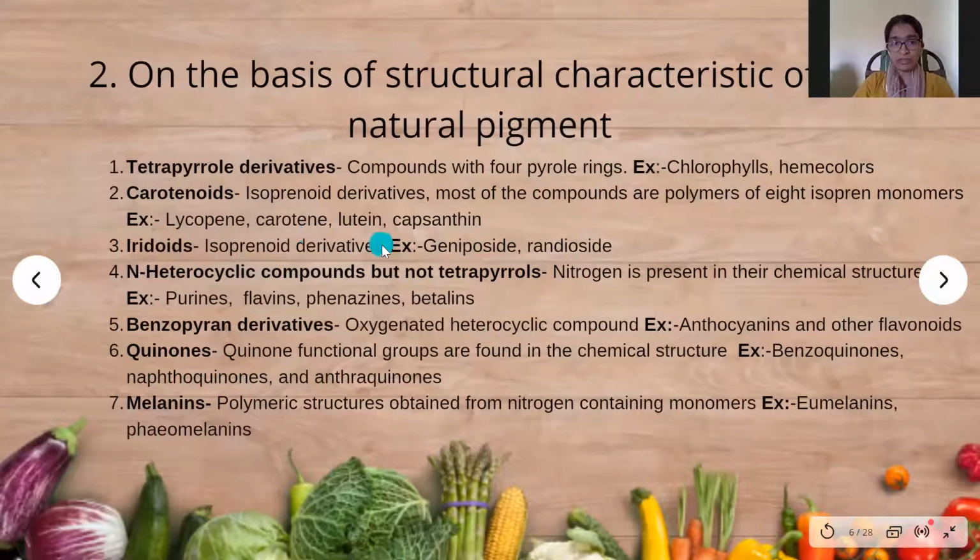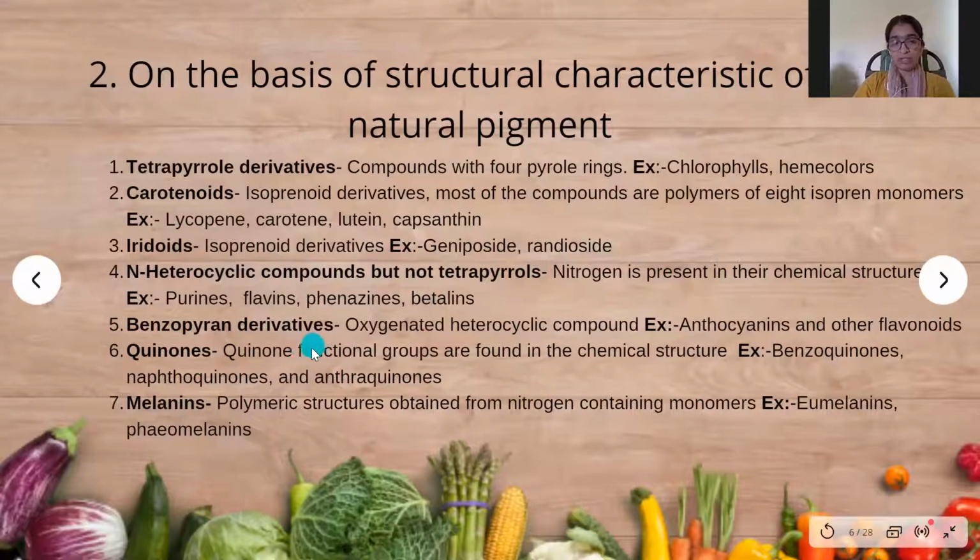Lycopene, carotene, lutein, and capsanthin come under this category. Iridoids. These are isoprenoid derivatives or monoterpenoids. Geniposide and randioside come under this category. Fourth category is N-heterocyclic compounds but not tetrapyrroles. Nitrogen is present in the chemical structures. Purines, flavins, phenazines, and betalains come under this category.